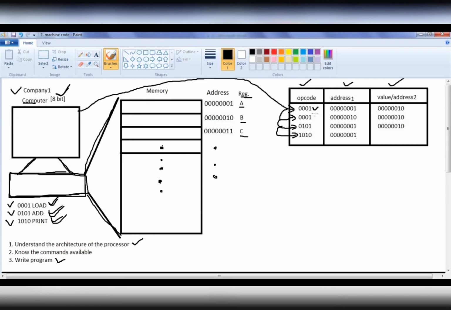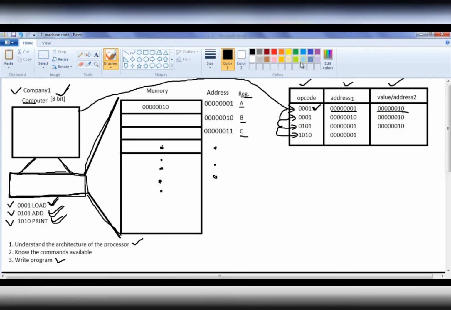What does 0001 indicate with respect to this computer? 0001 indicates the load operation. We are telling the computer to load, at the address we have written here, this value. Now this address indicates the A register. At this address put this value. So what does the computer do? It takes that value and puts it in the specific address that we mentioned.